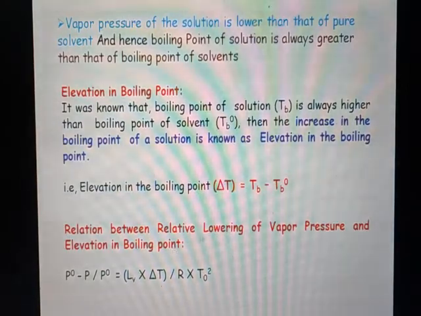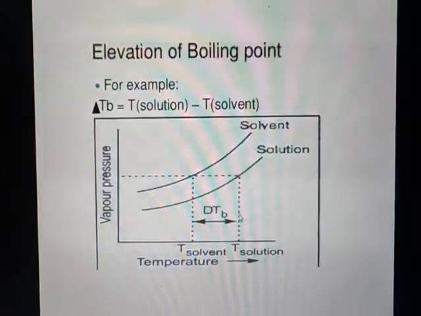The relation between the relative lowering of vapor pressure and the elevation in the boiling point is given by (P0 minus P) divided by P0 is equal to LV times delta T divided by R T0 squared, where (P0 minus P) divided by P0 is the relative lowering of vapor pressure of the solution, LV is the latent heat of vaporization, delta T is the elevation in the boiling point, R is the gas constant, and T0 is the boiling point of the pure solvent.